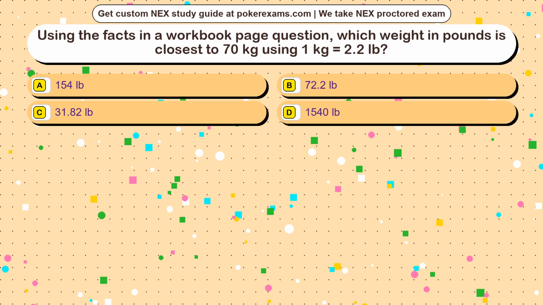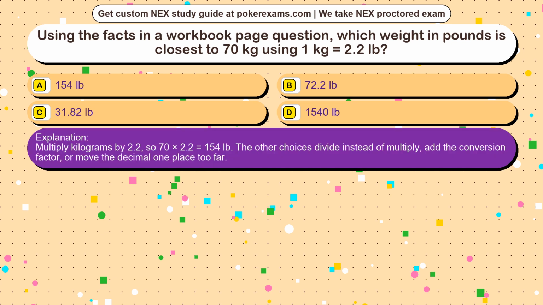The correct answer is option. Multiply kilograms by 2.2, so 70 times 2.2 equals 154 pounds. The other choices divide instead of multiply, add the conversion factor, or move the decimal one place too far.